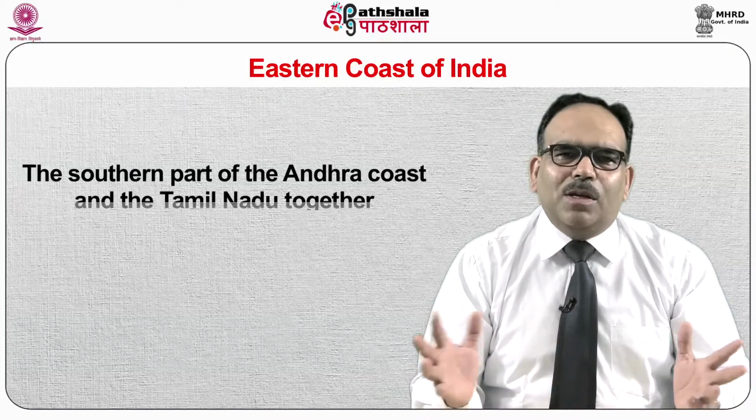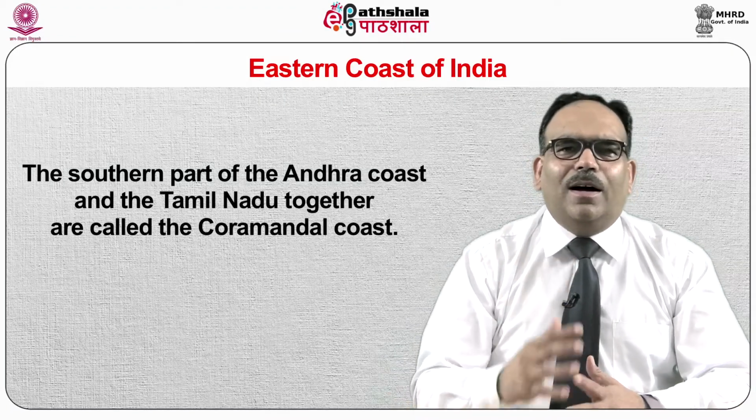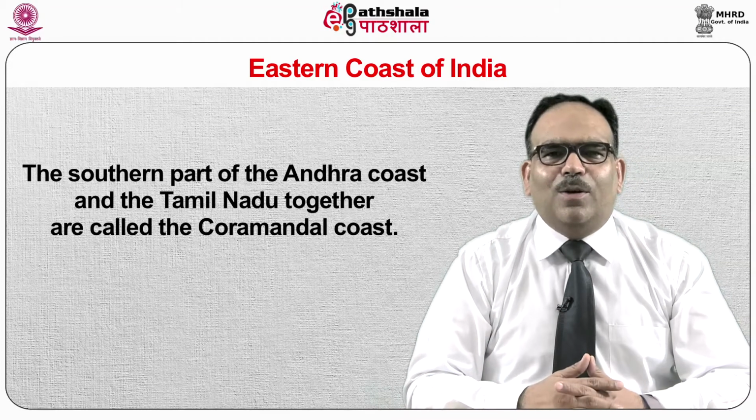The eastern coast has regional names by which it is more popular locally. That is, the Odisha coast is locally known as the Utkal coast. South of the Utkal lies the Andhra coast, and south of the Andhra lies the Tamil Nadu coast. The southern part of the Andhra coast and the Tamil Nadu coast together are called the Coromandel coast.